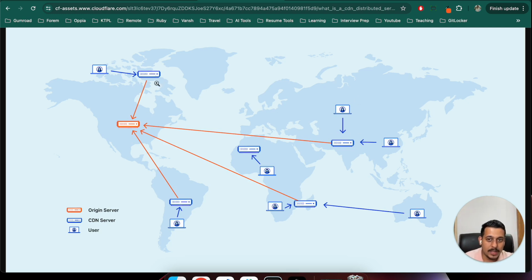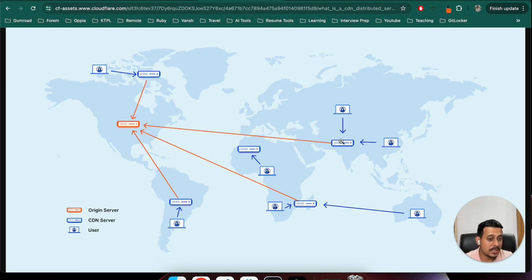Okay, so India has one CDN. Another one is in, I don't know what this part is, but this is way beyond Canada, but let's say that this is in Canada. Another one is in South America. Another one is in Africa. Another one is in, I think, Madagascar. Another one is in North Africa or those kind of things.